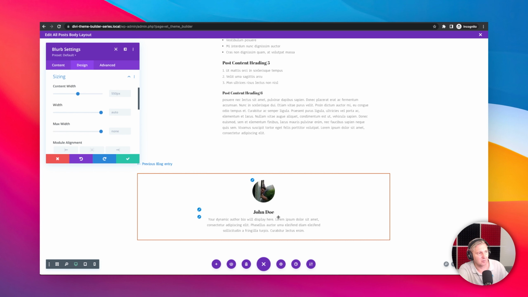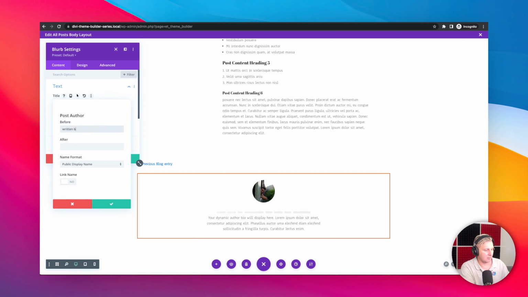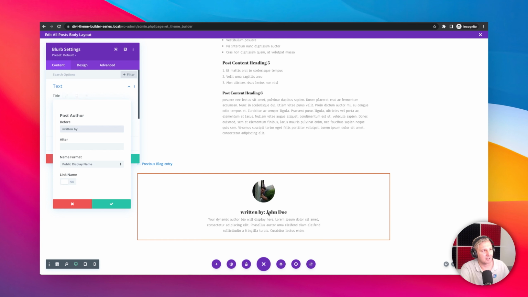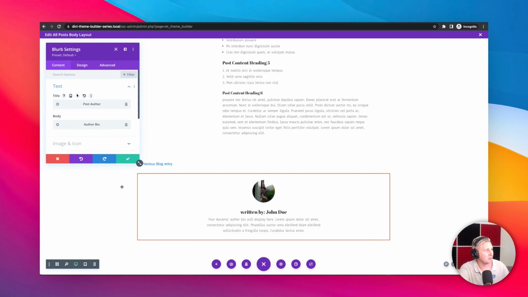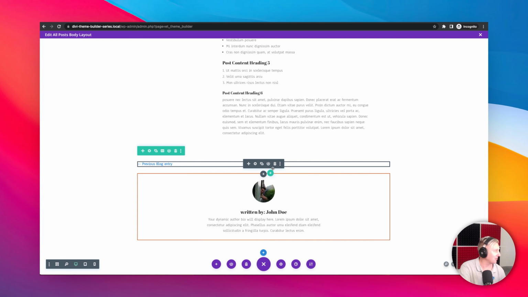Now, let's say you wanted to maybe just say that this was the author, or maybe you want to put something like written by. So you can go and do that by going back to the text here, and you can go back to post author, and you can put something like written by: and you can do that, and you can see how it adds that right in there. That's entirely up to you. I'll leave that in there for now. And there you go. So now we've got the author in there.